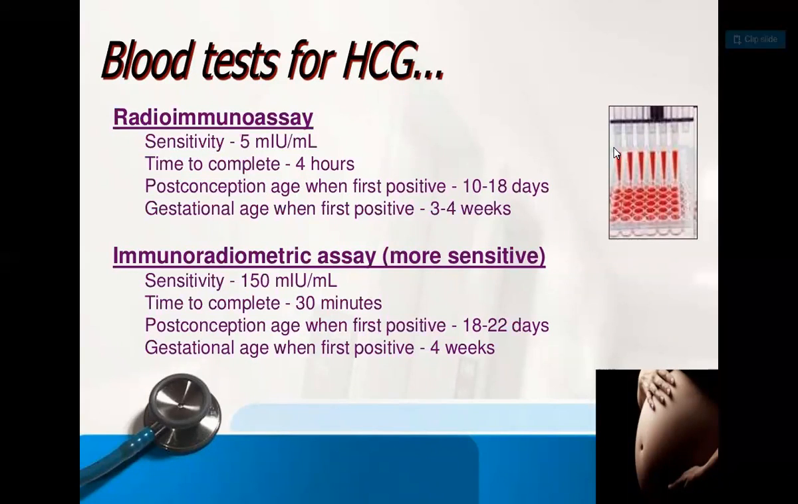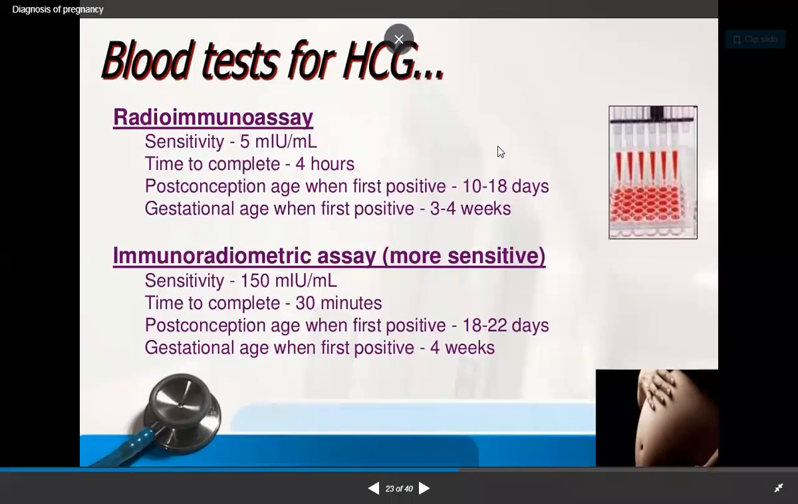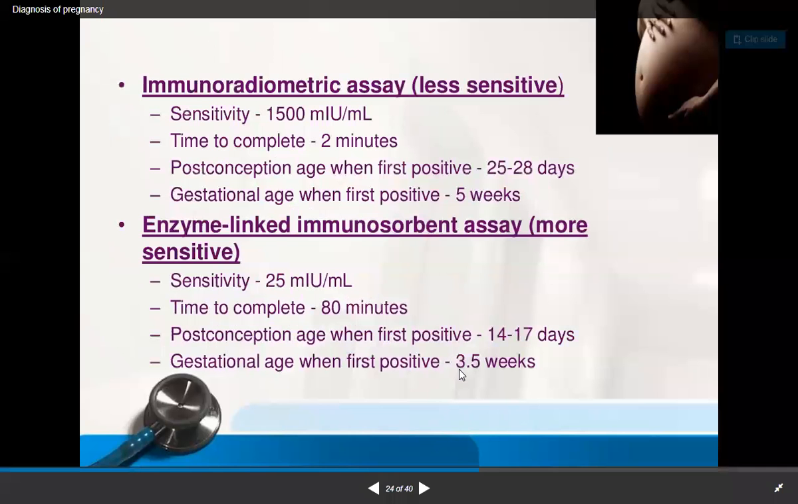And the immunoradiometric assay is more sensitive. The sensitivity is about 150 mIU per ml. The time to complete is 30 minutes, whereas the previous one required 4 hours, so it requires only 30 minutes. The post-conception age at first positive is 18 to 22 days, and the gestational age at first positive is 4 weeks.